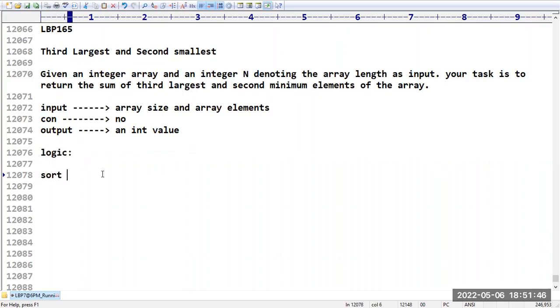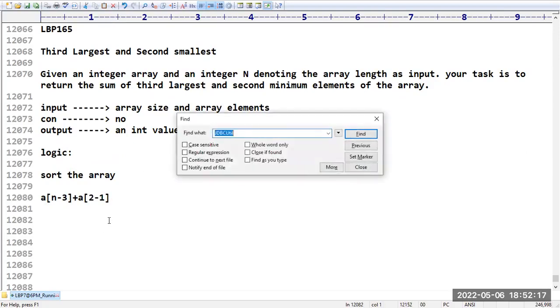So this one, what is the logic? First we have to sort the array, then we have to calculate the third largest. First largest is a of n minus 1, second largest is n minus 2, third largest is n minus 3, plus a of first smallest, which is a of 0, that is 1 minus 1, second smallest is 2 minus 1. Okay, like this we have to take. First we have to sort the array and then perform.